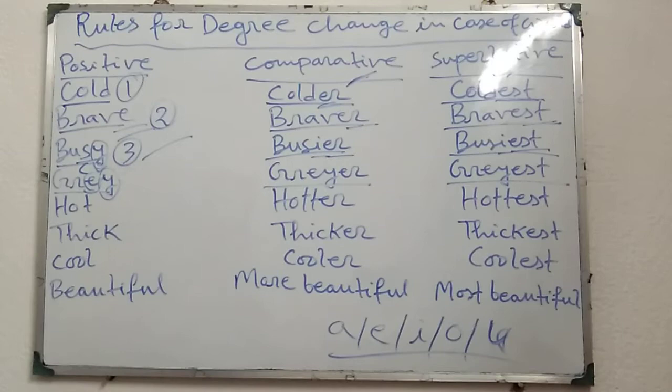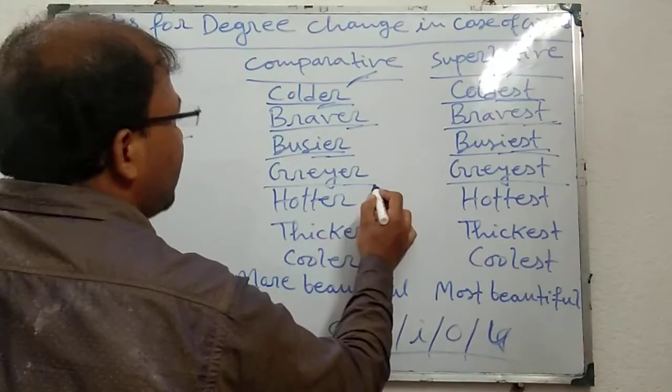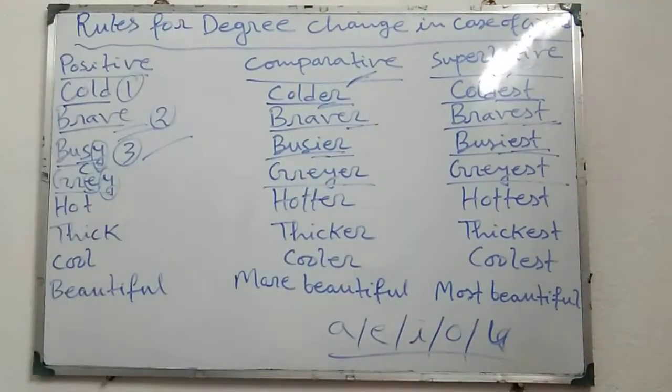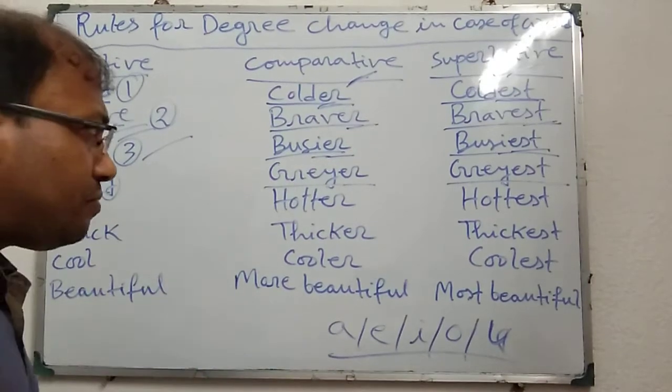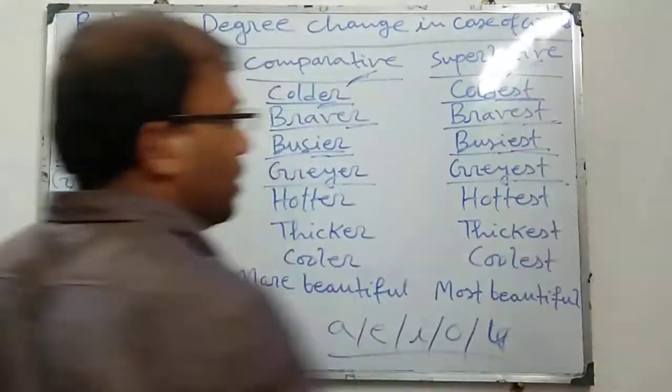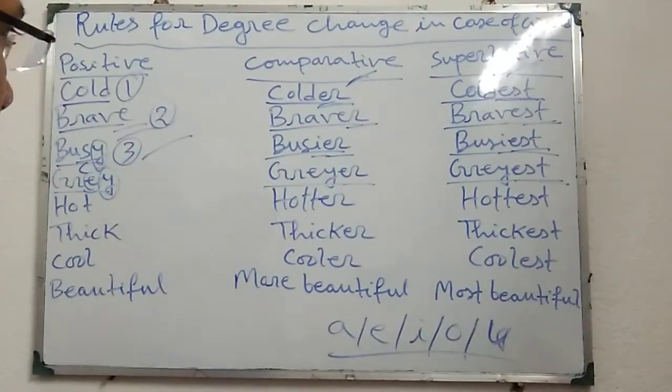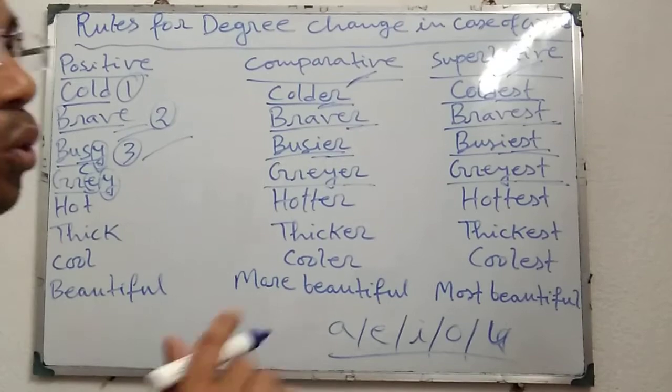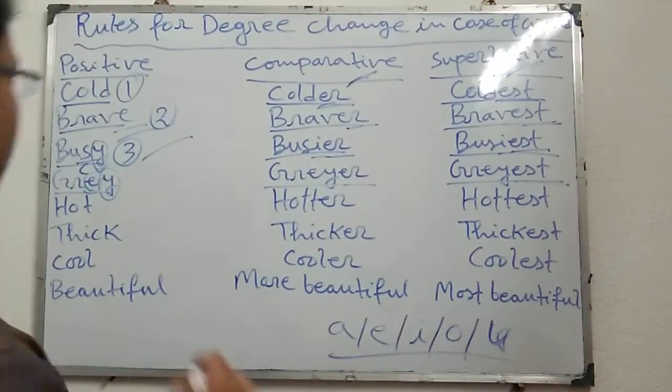In that case only er is added to make comparative, just like greyer, and only est is added to make superlative, just like greyest, and in that case y is not changed to i. This is rule number 4.